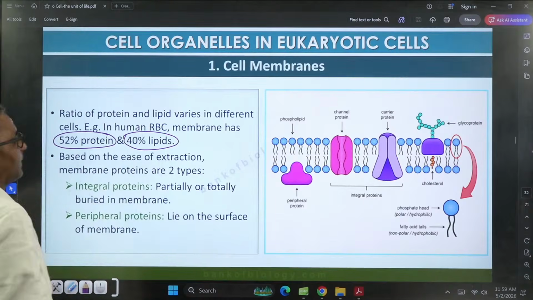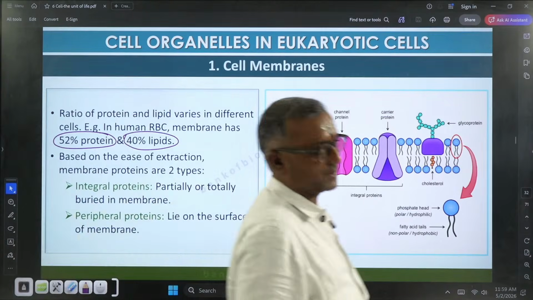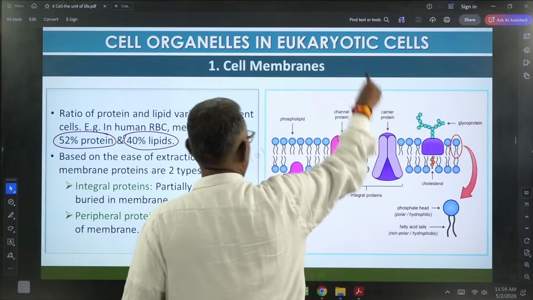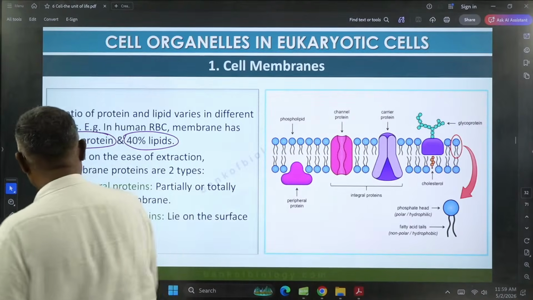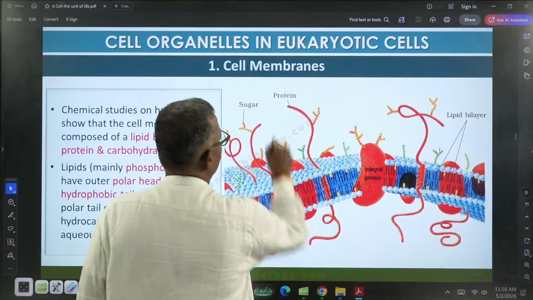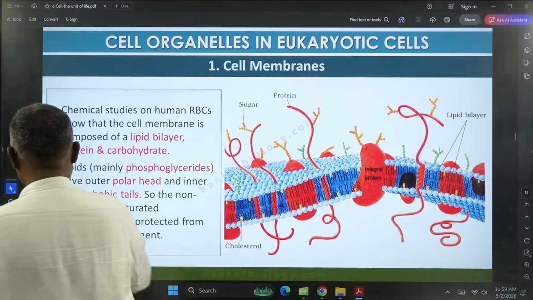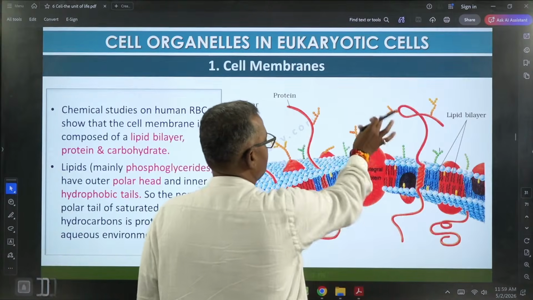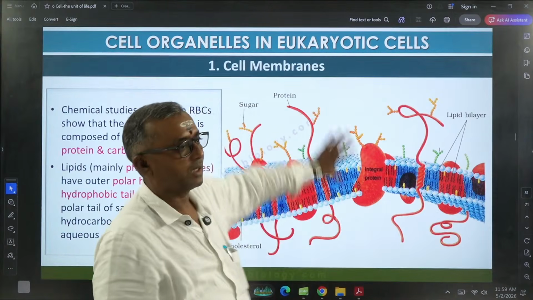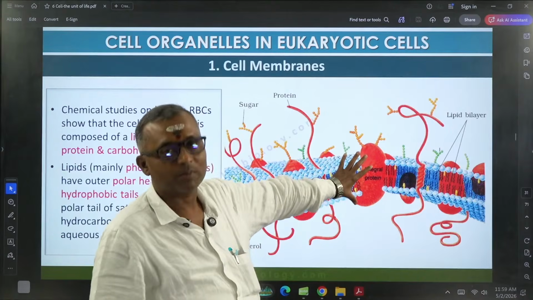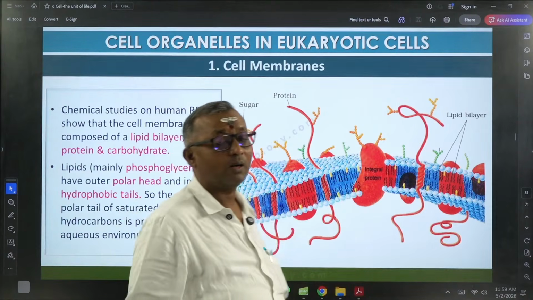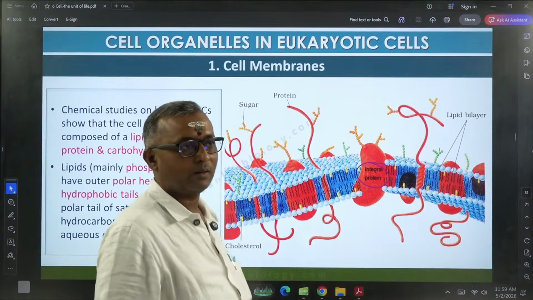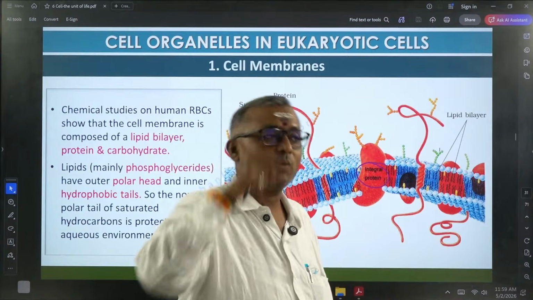And proteins are again of different types. You can check this diagram, it is clearer. Look here, this protein is embedded in the membrane. Embedded means it is completely inserted in the membrane. This kind of protein is called an integral protein. Understood? This integral protein is again of 2 types.